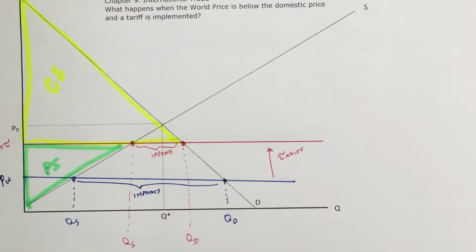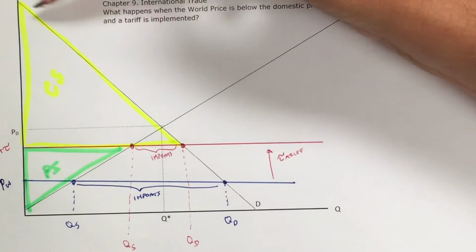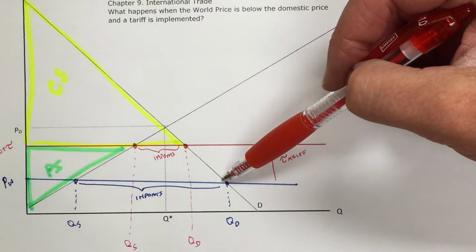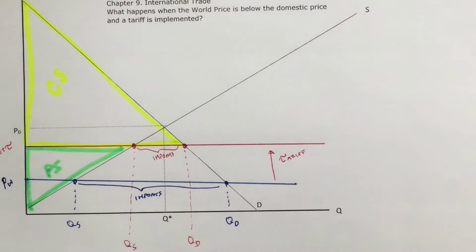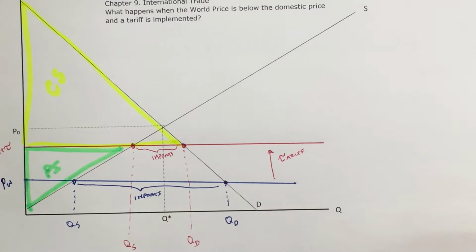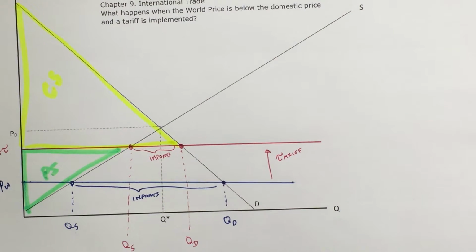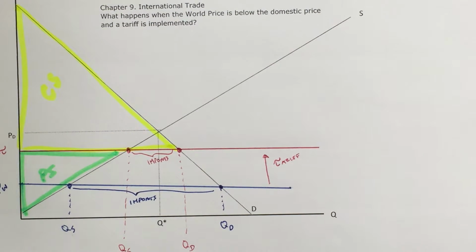And so one thing we know immediately is that that whole triangle we had before of the free international trade, well, we're missing some of that. Now we might be able to capture some of it, but it's clear now that consumer surplus is decreasing while producer surplus is increasing. So is a tariff good? Well, there'll be winners and losers. In this case, the losers are going to be consumers, and the winners are going to be producers because they increase their production.